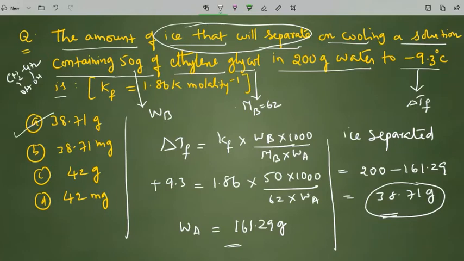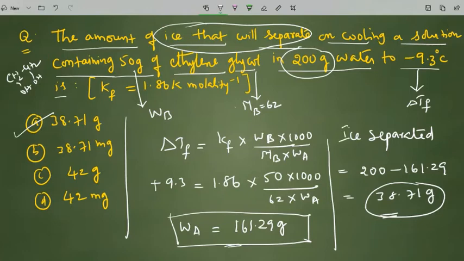So to answer this question, first what we will do is substitute everything except the aim of the problem. We have not substituted 200 grams, and we calculated the weight of solvent using the depression in freezing point expression, which is 161.29.